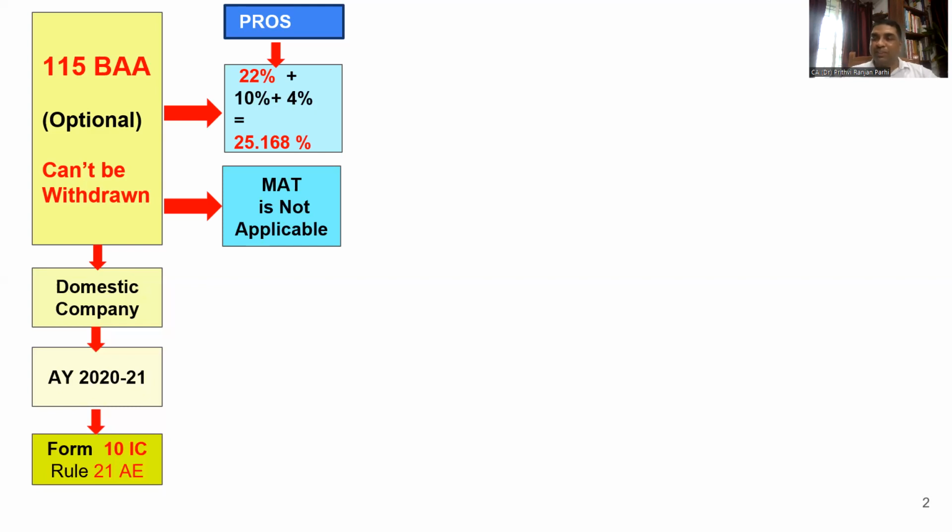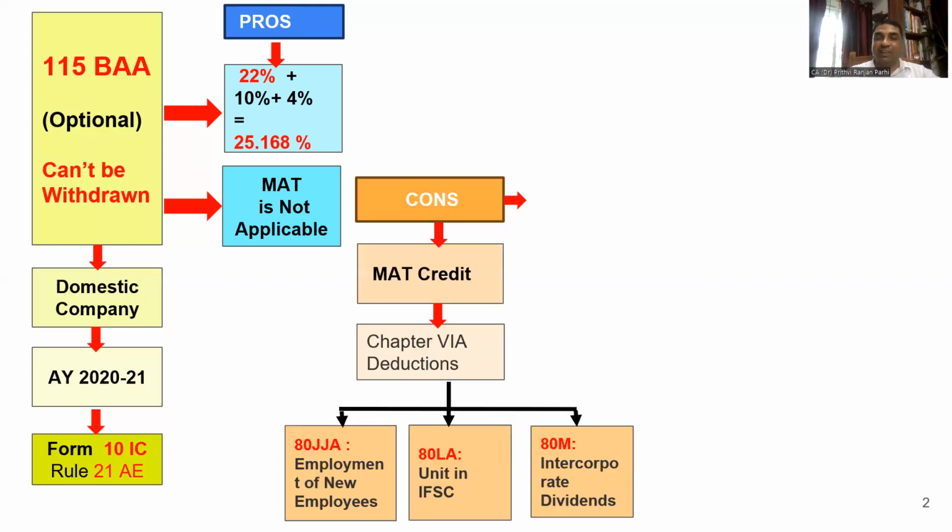So even if tax liability is not there, one needs to pay tax on its book profit. That affects the company's cash outflow, and that cash outflow can be protected because MAT will not be applicable. You need not pay minimum alternate tax. You have to pay tax only at 25.168% if surcharge is applicable, at the rate of 22%. So this is the chief advantage.